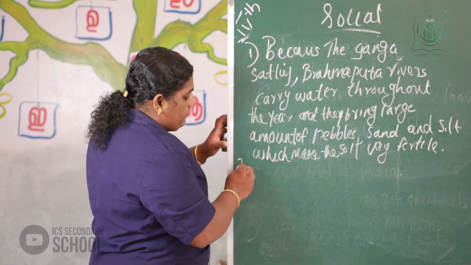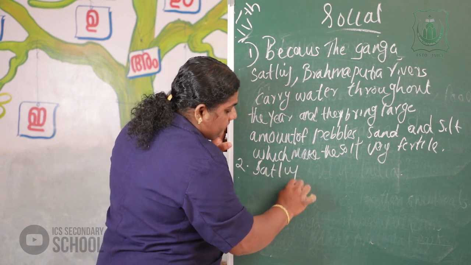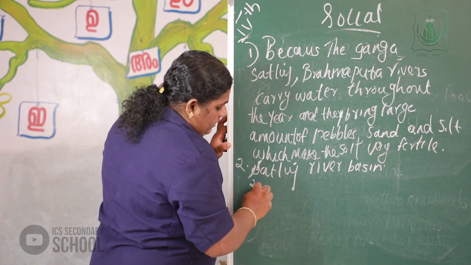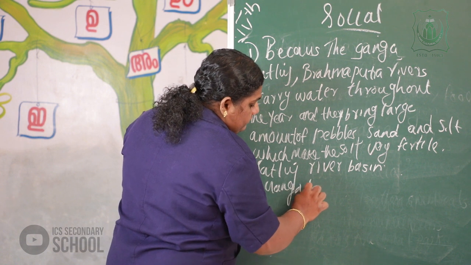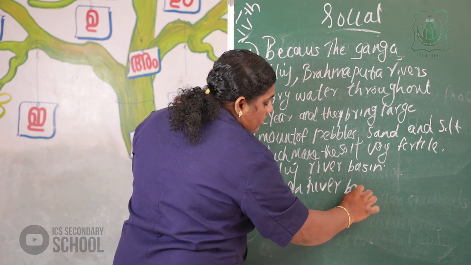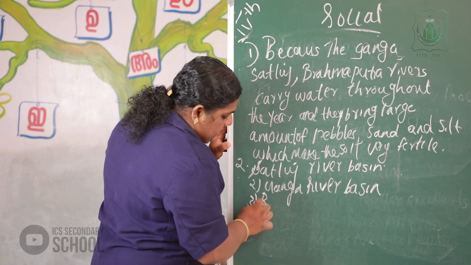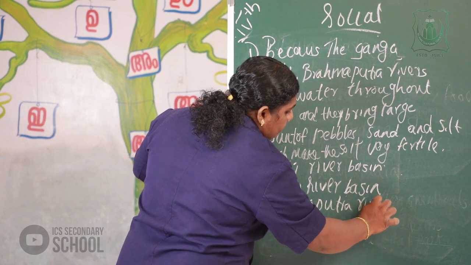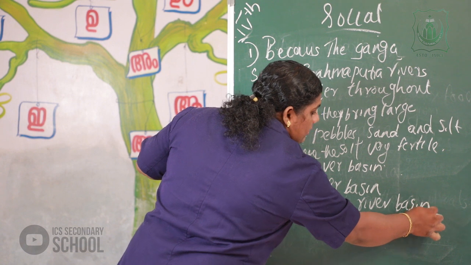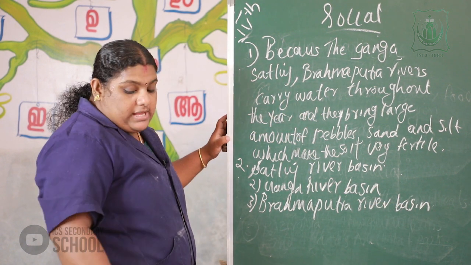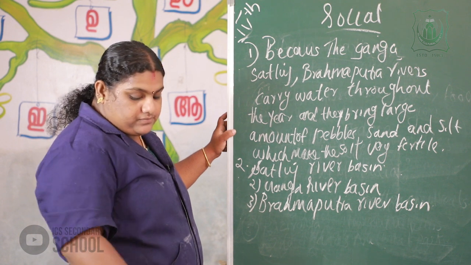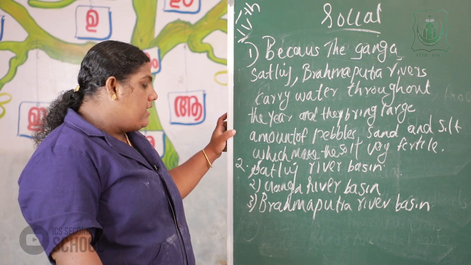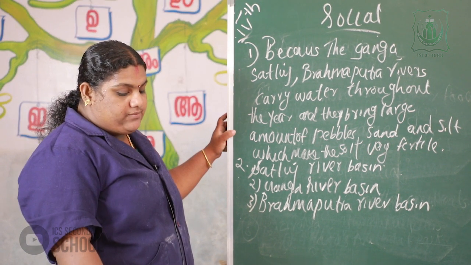The answer is the Satluj River Basin, the Ganga River Basin, and the Brahmaputra River Basin.